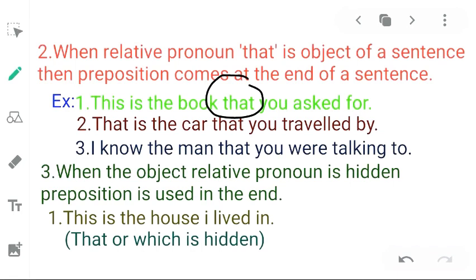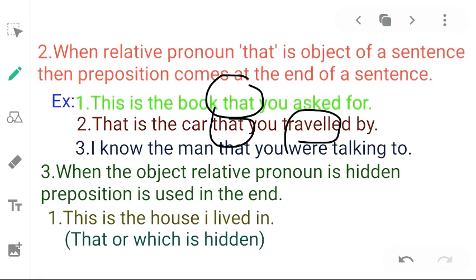In the second example, that is the car that you travelled by. Here, just after car, that has been used as a relative pronoun which works as object, and this refers to the transitive verb travel.